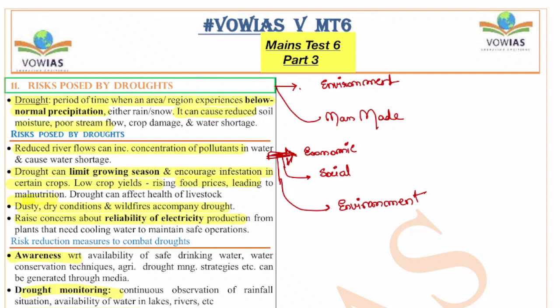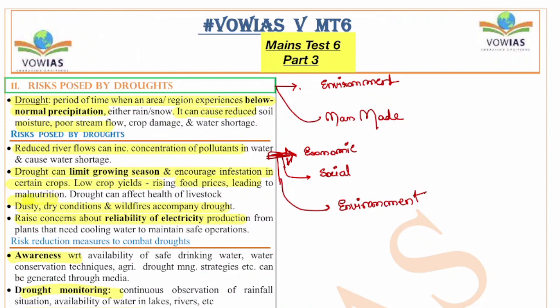For the overall environmental existence and progress, and the existence of plants and animals, rainfall, that means water, plays a huge role. That's why droughts have a huge impact on the environment at large. Drought is a period of time when an area or region experiences below normal precipitation, either rain or snow. It can cause reduced soil moisture, poor stream flow, crop damage and water shortage. So this is the definition we can start with.